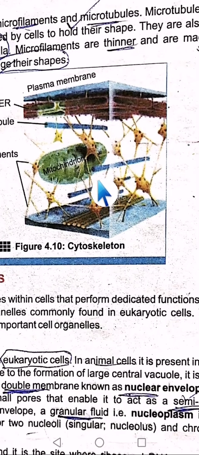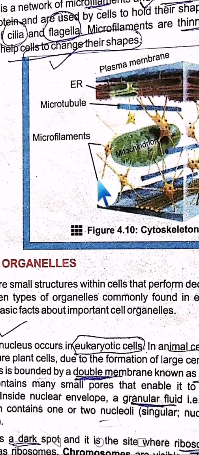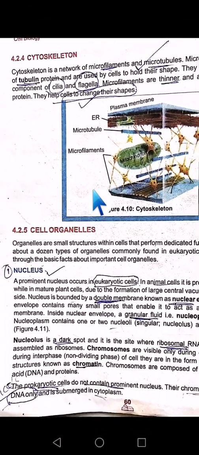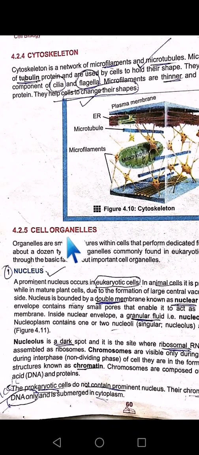Look at the structure. As you can see, this is the cytoskeleton. Microtubule made up of tubulin protein. Microfilaments made up of actin protein. Fine. Then comes cell organelles. Organelles are the small structures within the cells that perform dedicated functions. Fine. First, the most prominent cell organelle is the nucleus.